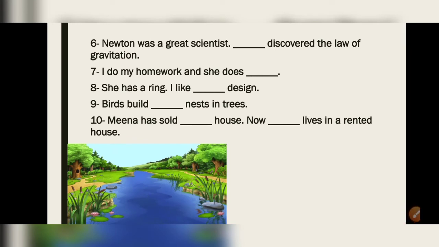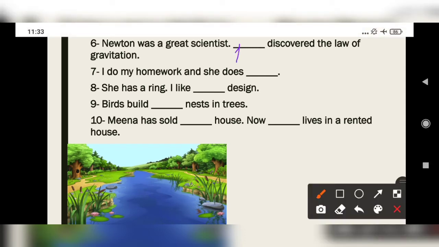Newton was a great scientist, ___ discovered the law of gravitation. Okay, so the pronoun of Newton. Okay, what will it be? He. He discovered the law of nature. I do my homework and she does hers. My. She and hers, because we have to use the objective form of possessive case.